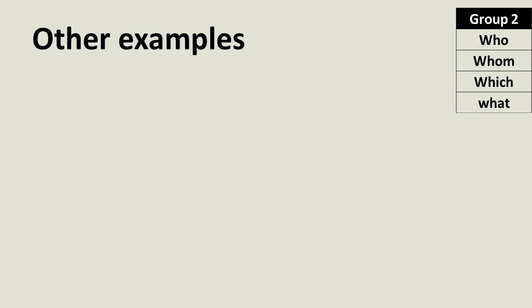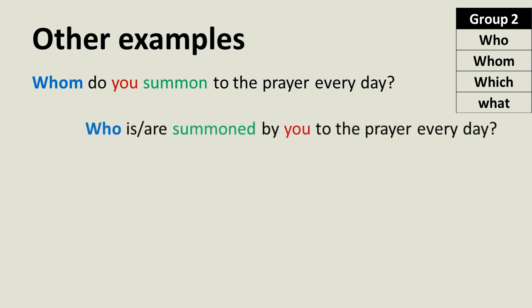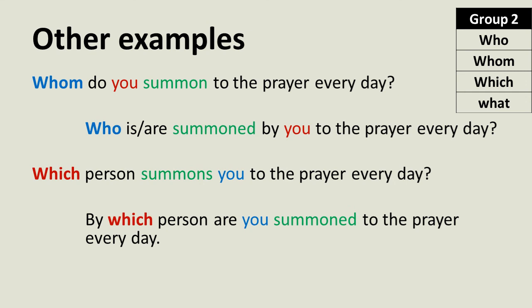Other examples of group 2 WH questions. It's a question, find out the answer. The answer is this. One more question, find out the answer. And the answer is, and you can follow the same process what we saw regarding group 2 earlier for all of these sentences. Simply for group 2 WH words, who, whom, which, what.